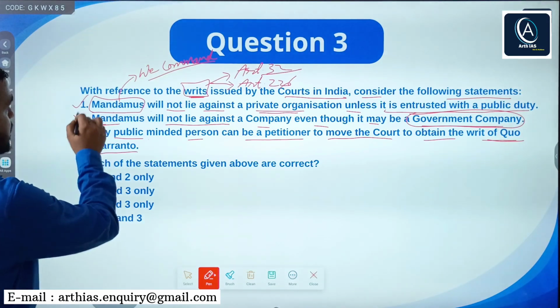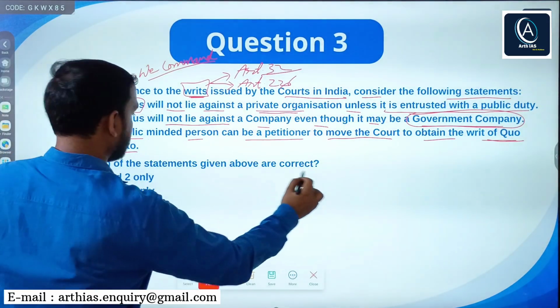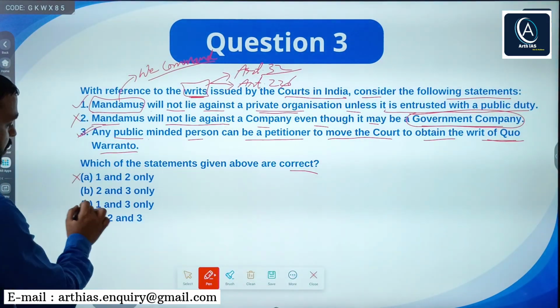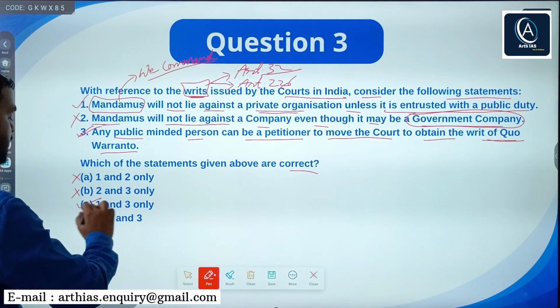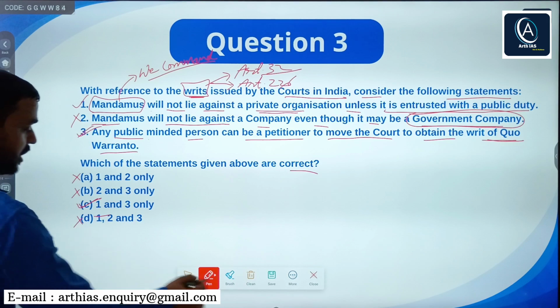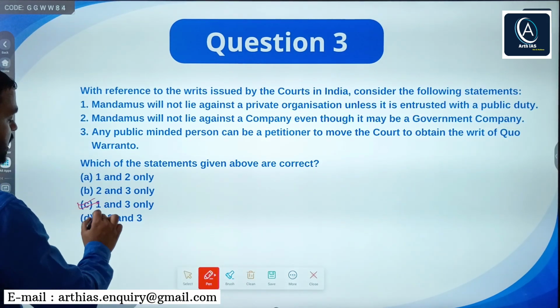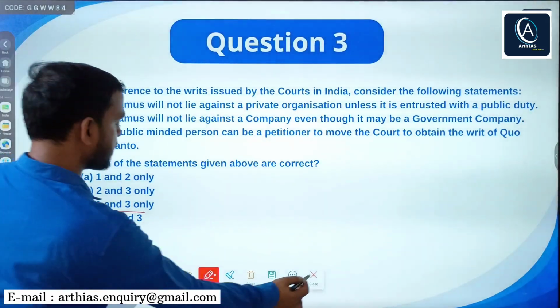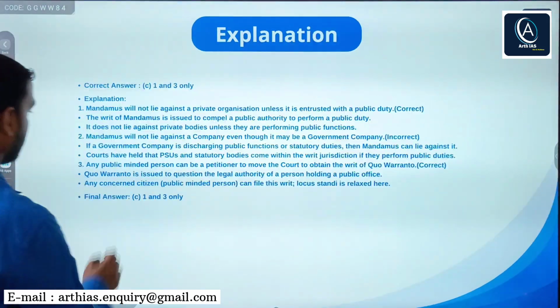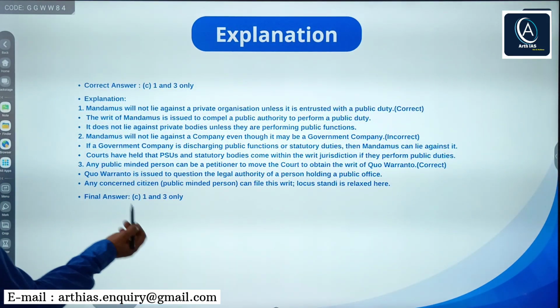Now you can clearly see statement 1 and 3 are correct. Option A says 1 and 3, no. 1 and 2, no. B says 2 and 3, no. C says 1 and 3 only. So C is the right answer, not D. You can clearly see option C is the right answer. Statements 1 and 3 are correct, right? Here is the explanation, right? You can pause the video and you can read.